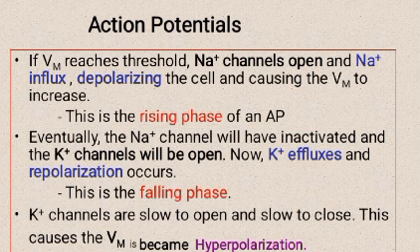Action potential: if Vm reaches threshold, Na channels open and Na+ influx depolarizes the cell, causing the Vm to increase. This is the rising phase of an AP. Eventually, the Na+ channels will inactivate and the K channels will open. Now, K effluxes and repolarization occurs. This is the falling phase. The K channels are slow to open and slow to close. This causes the Vm to become hyperpolarized.